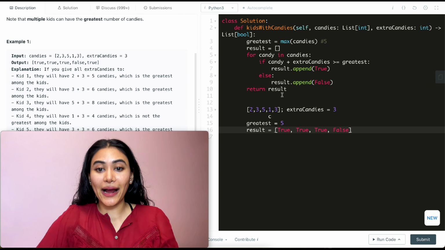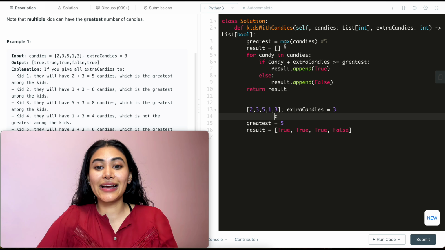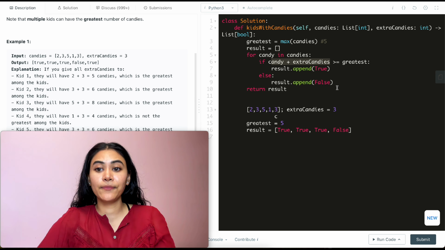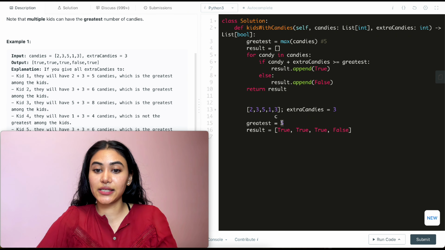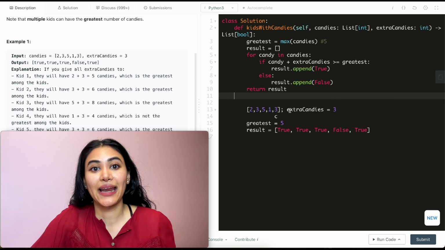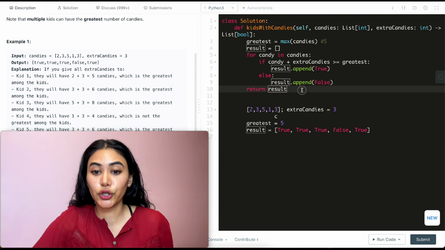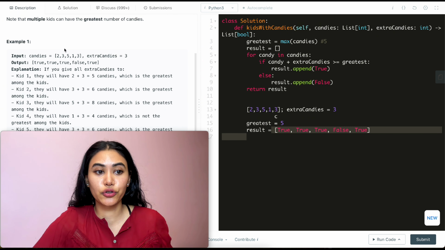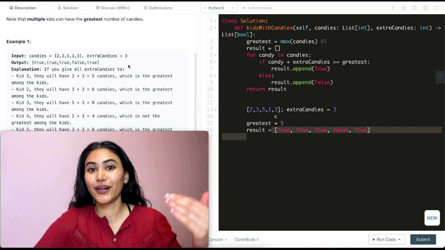Once that's done, we go back in our for loop for the last iteration, and we make the same check. Candy, which is 3, plus extraCandies, which is 3, is that greater than or equal to the greatest of 5? That's true, right? 6 is greater than or equal to 5. So we append true to result. So now that we are done with this for loop, we went through all the elements in our input. All we have to do is return result, which is this array over here. True, true, true, false, and true, which is exactly what we were expecting.